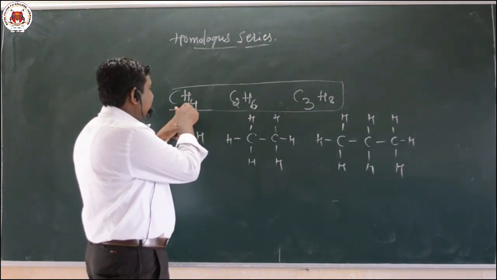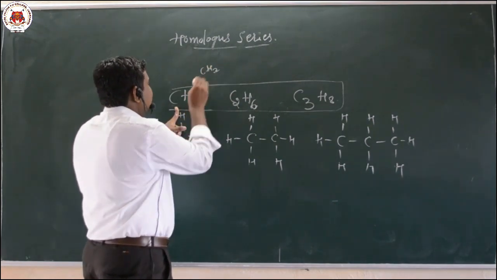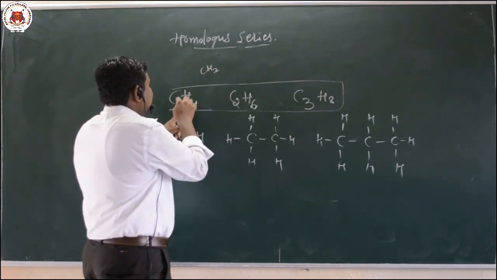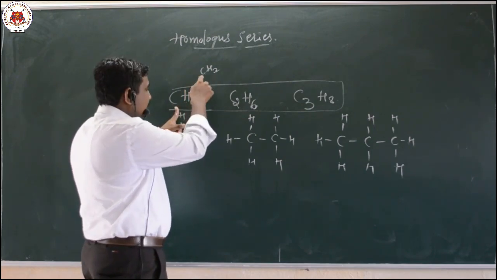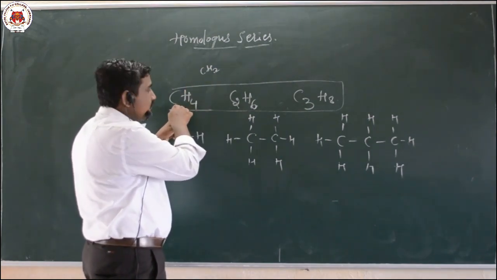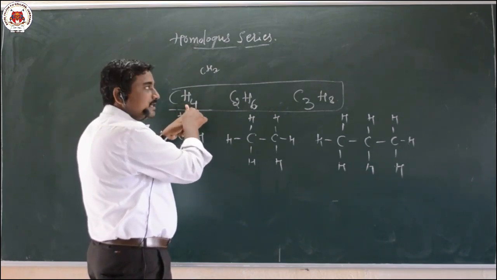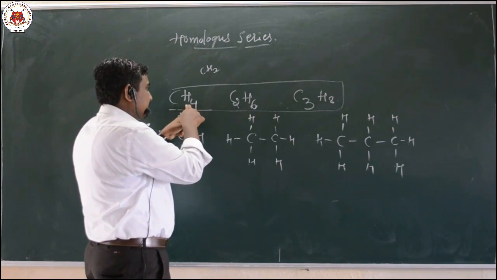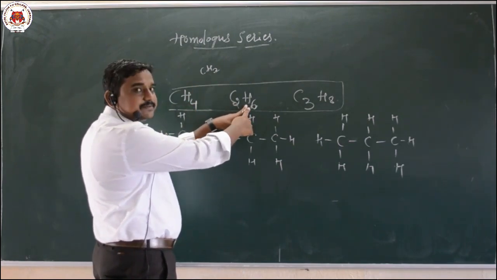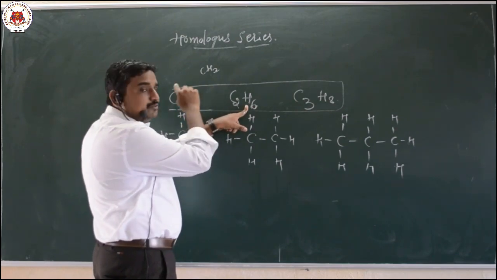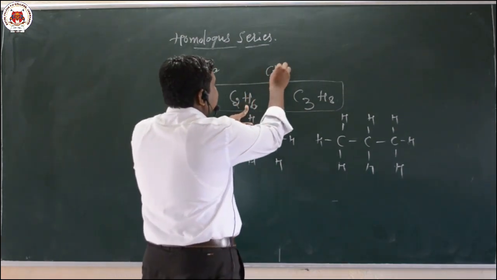Here CH4 is there, after adding 1 CH2 group, 1 carbon atom plus 1 carbon atom becomes C2. Here 4 hydrogen atoms and 2 more, so totally 6 hydrogens. So I have written C2H6. This is a successive member.